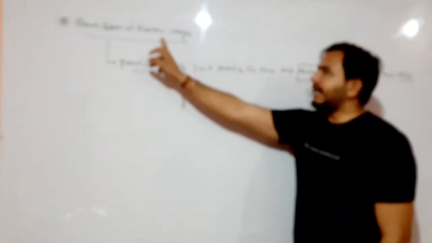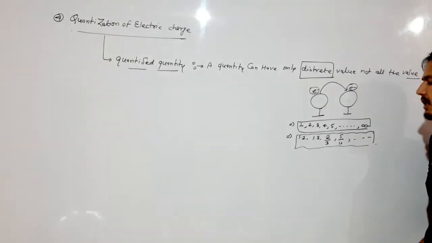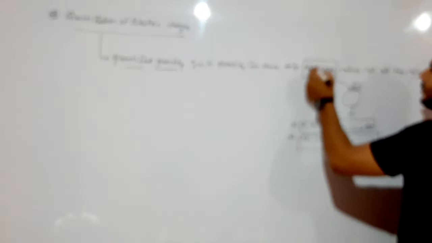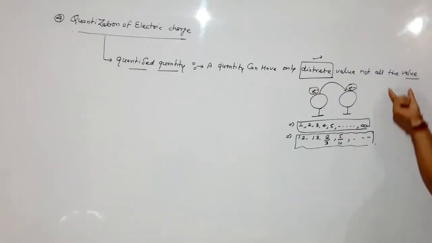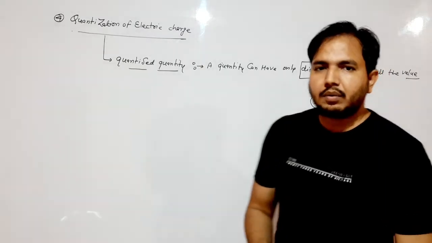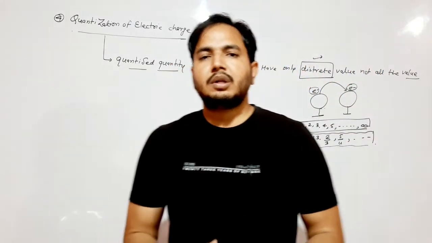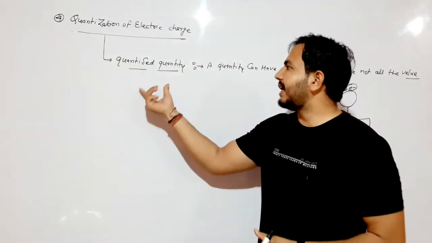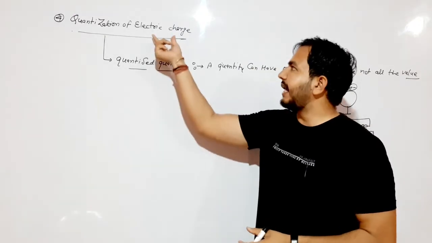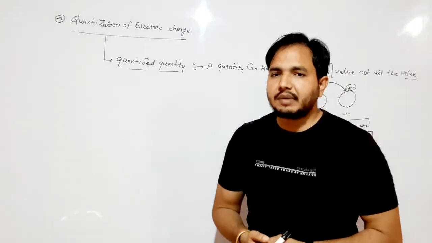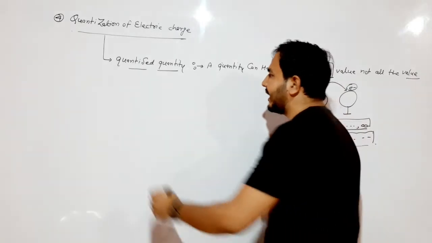So electric charge is a quantized quantity because it has only discrete values, not all the values. When any quantity has only discrete values, it is called a quantized quantity. Electric charge is also a quantized quantity in the whole world, the whole galaxy.